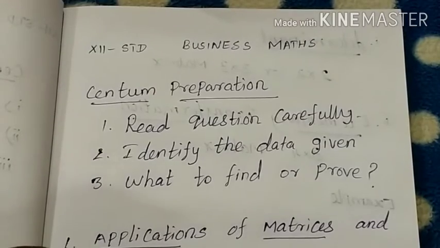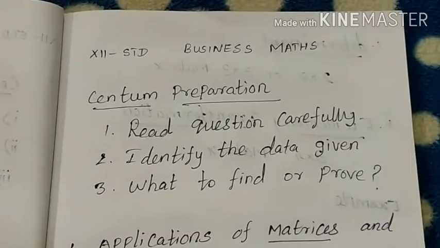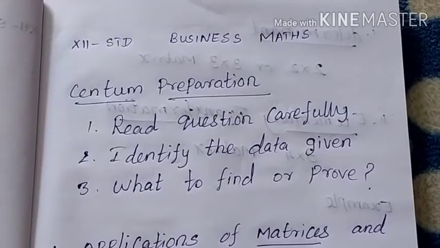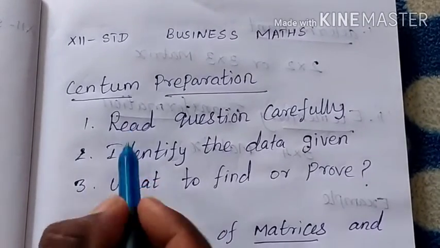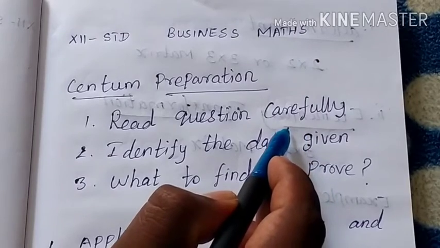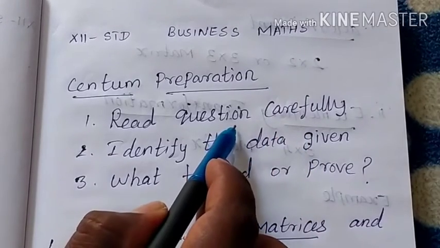Okay, dear students, if you aim for a centum mark, first learn the concept. If you know these three concepts, you will definitely succeed. The first is to read the question carefully.